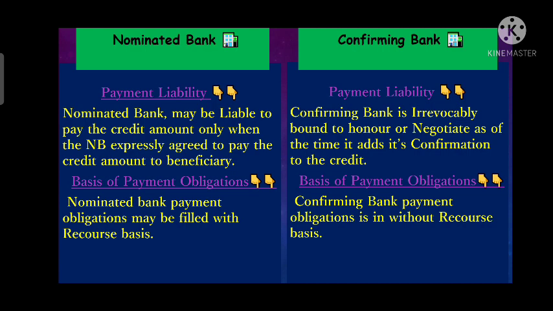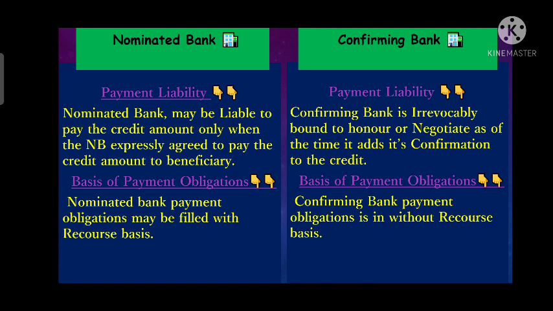Means if the nominated bank has made the payment to the exporter in advance against the purchase of the document, then the nominated bank can claim the fund back from the exporter along with interest if the issuing bank has failed.